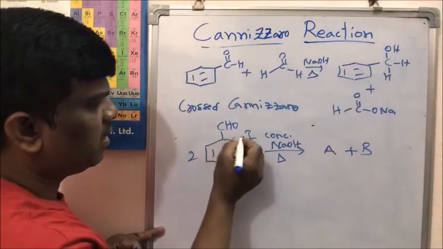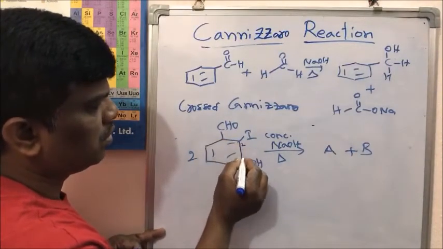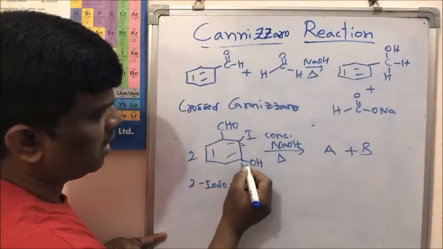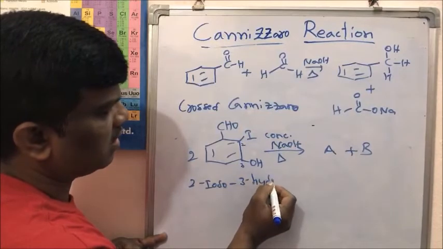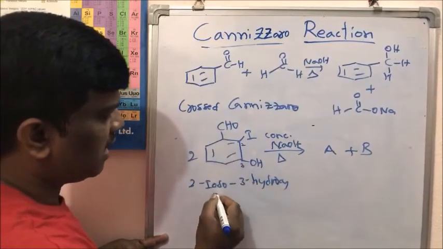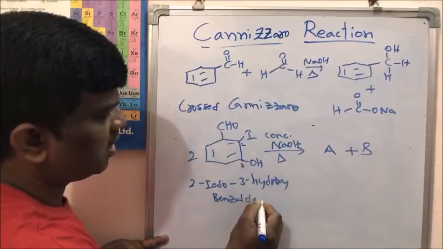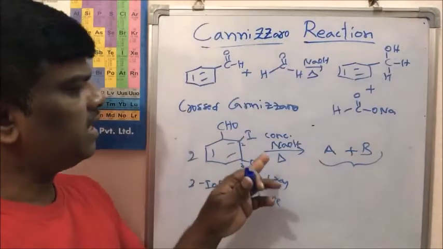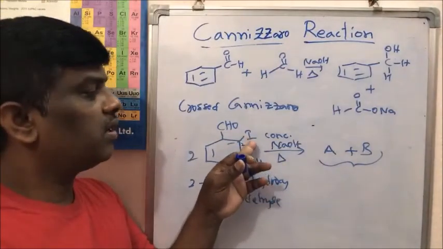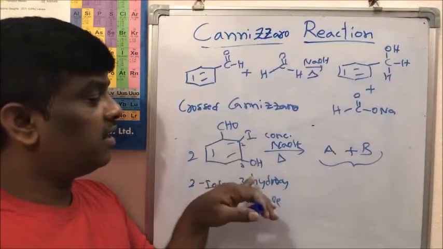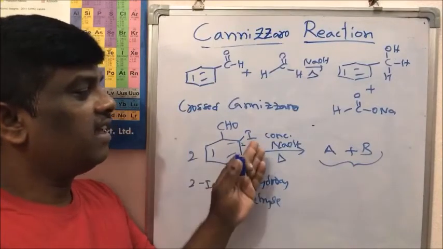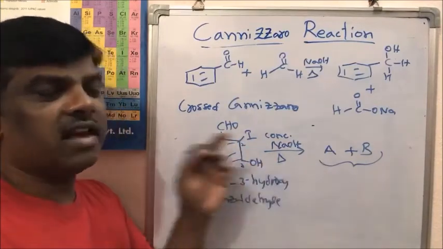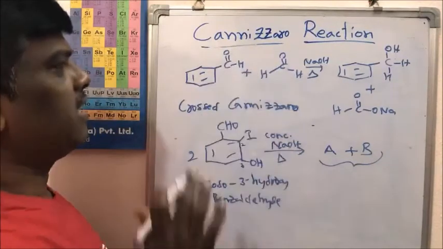What is the starting material? 2-iodo, 3-hydroxy benzaldehyde gives A and B. What is this? See, functional groups: iodo is there, phenolic OH is there, and aldehyde is there, and we are using sodium hydroxide. Is there any participation of these groups, and what is the product we can expect under these Cannizzaro reactions?